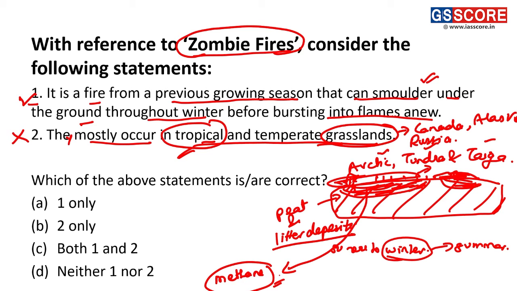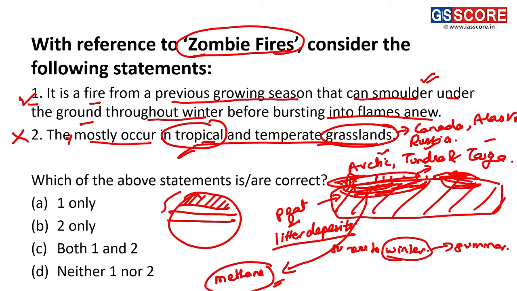Now, this zombie fire was in the news because according to a UNEP report, wildfires across the globe have increased. And this increase is not only in the tropical and temperate belts, but also in the Arctic region.